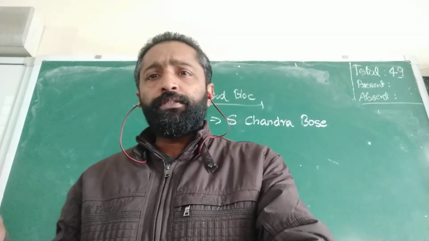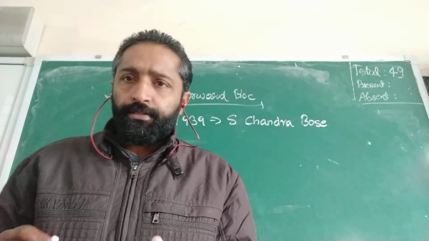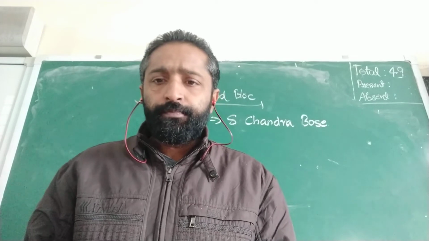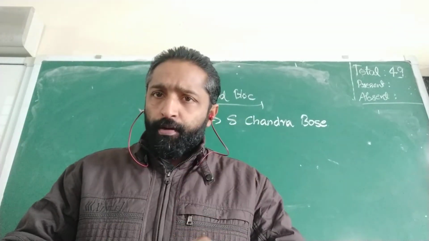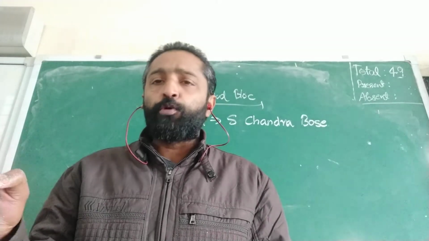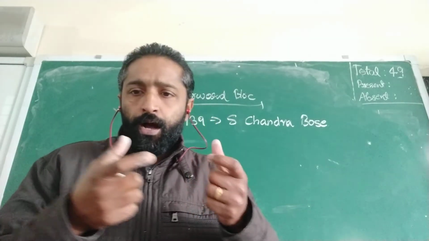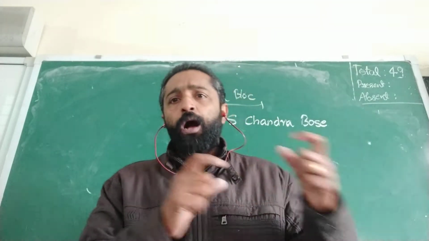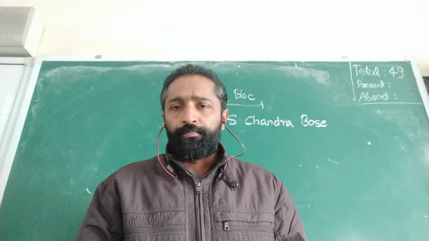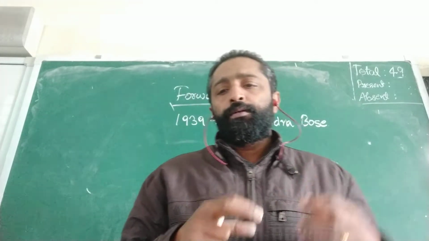Second, establish socialism, abolish the zamindari system, and reorganization of agriculture and industry on socialist lines, which means we have to reorganize agriculture and industry according to socialism, and introduction of a new monetary system.